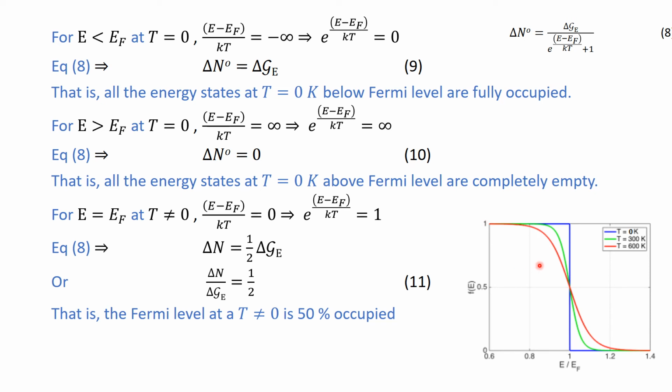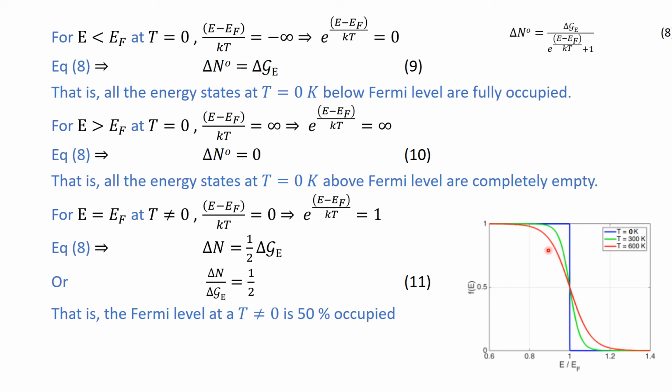And when you go to a high temperature, for example 300 Kelvin, which is room temperature, you see here that the states below the Fermi energy level go on decreasing, or you can say that there is an excitation from the states below the Fermi level to the states above the Fermi level.